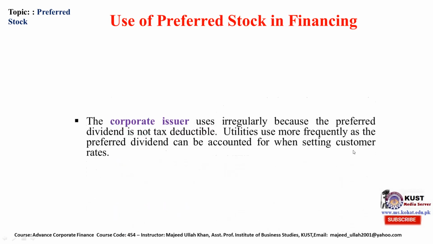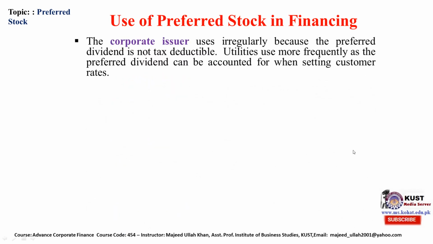Use of preferred stock in financing. The corporate issuer, meaning the company who issues this preferred stock, uses it irregularly. It's not regular financing. It is irregular because mostly people do not want to invest in preferred stock, because the preferred stock dividend is not tax deductible.